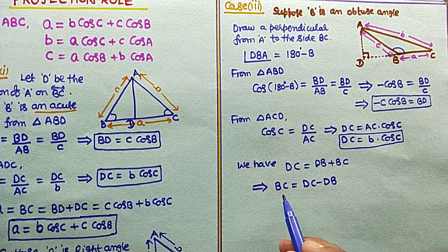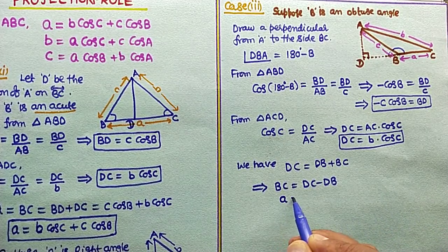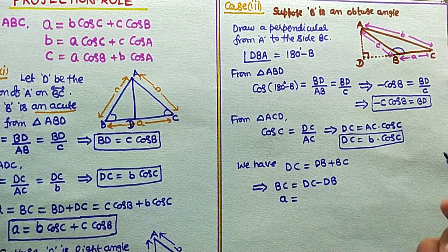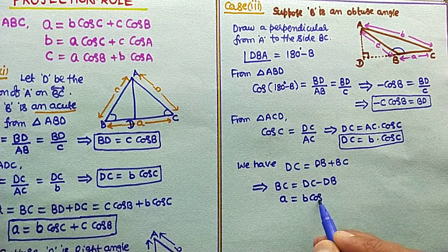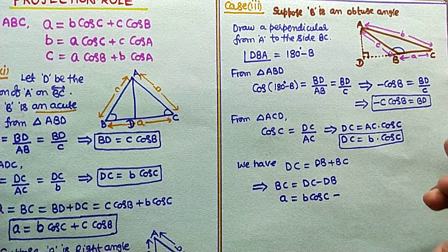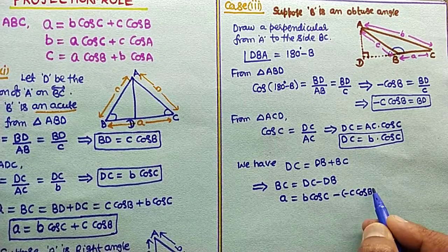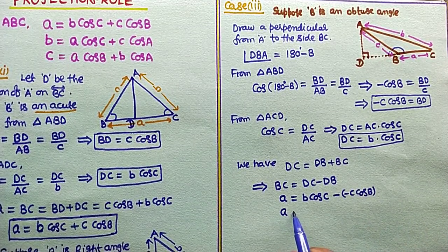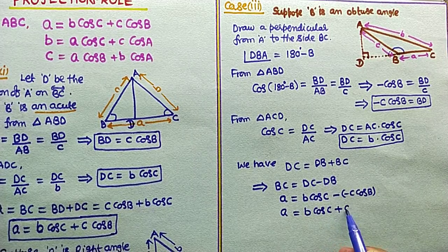BC means small a. So a is equal to DC, which is b cos C, minus DB. DB or BD both are the same, so minus of minus c cos B. Therefore, a equals b cos C plus c cos B.